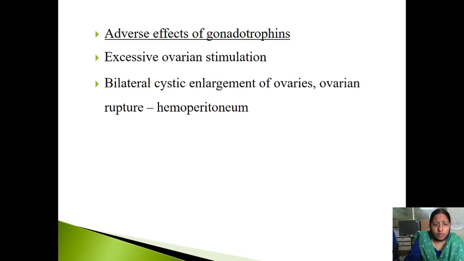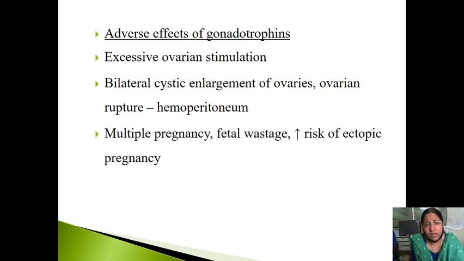Adverse effects of gonadotropins: excessive ovarian stimulation, bilateral cystic enlargement of ovaries, and ovarian rupture that can lead to hemoperitoneum. Then multiple pregnancy, fetal wastage, and increased risk of ectopic pregnancy.